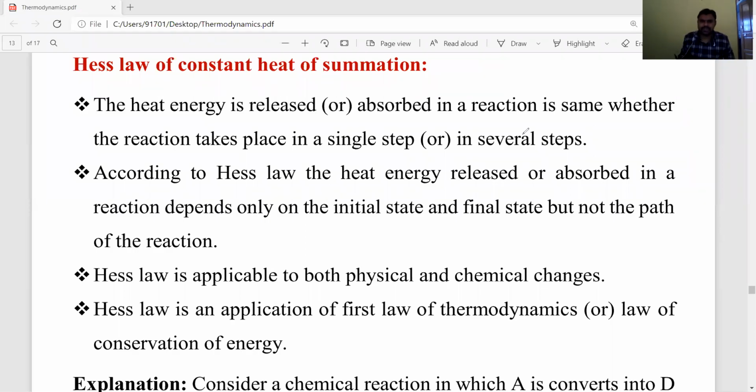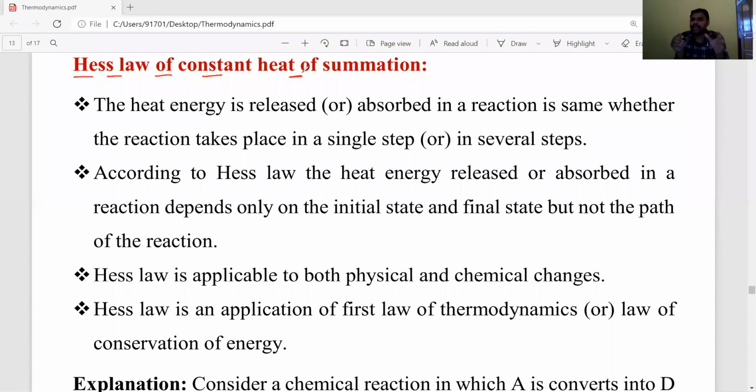Listen carefully, dear all students. What is Hess law and what is the importance of this Hess law? This Hess law is one important application of the first law of thermodynamics only. Hess law means, for example, a chemical reaction is taking place.